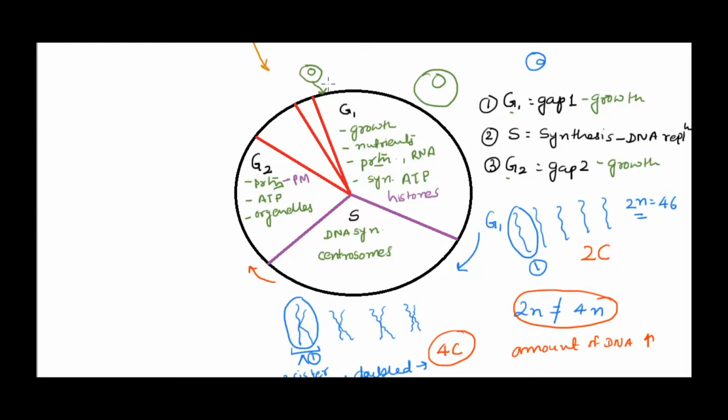So this whole thing, G1 followed by S followed by G2, is our interphase. This is the phase where the cell is preparing for the division. And the small portion you can see here is the actual division phase, or M phase, where the mitosis occurs, the cell divides, and all the chromosomes get separated and go into two new daughter cells.